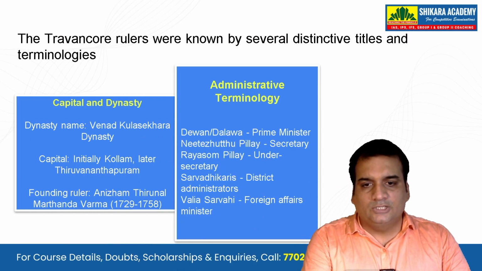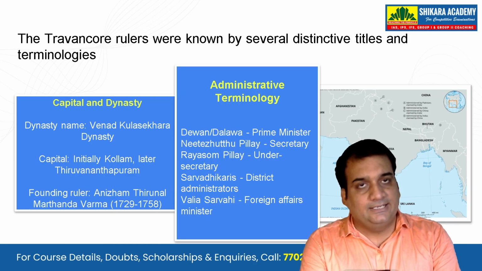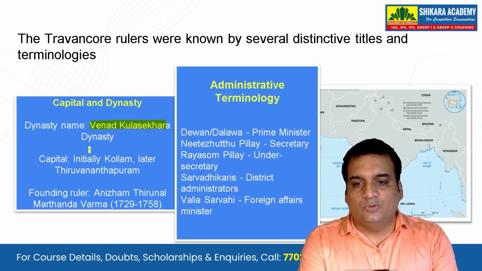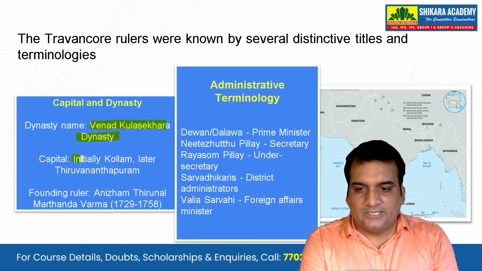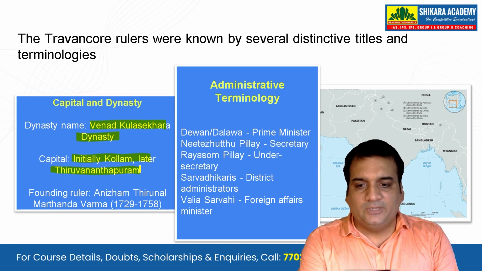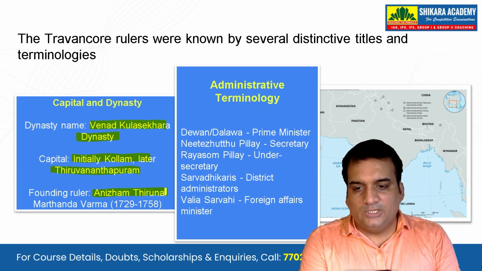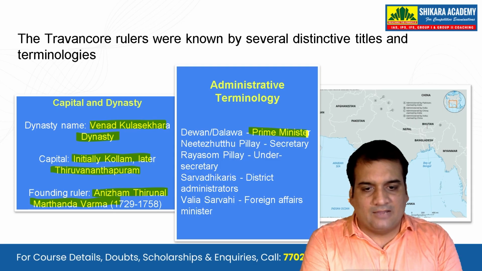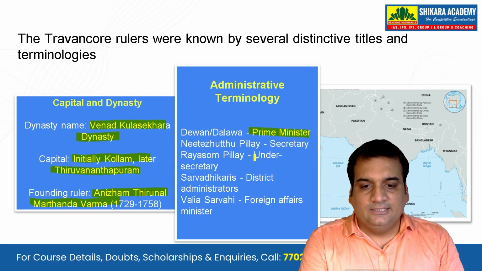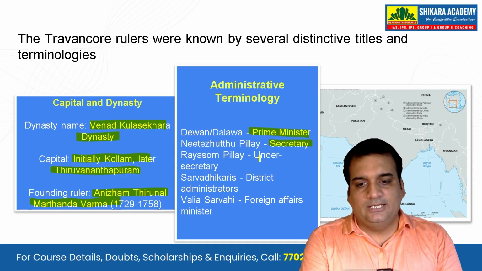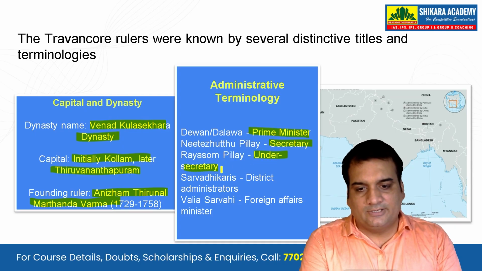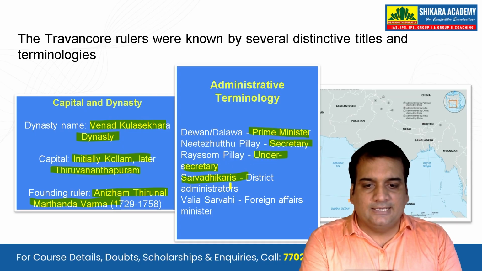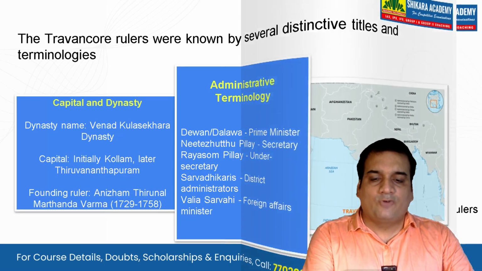The Travancore rulers were known by several distinctive titles and terminologies. The dynasty name was Venad Kulasekara dynasty. The capital initially was Kollam. Later it became Thiruvananthapuram. The founding ruler was Anizham Thirunal Marthanda Varma. And the administrative terminology, if you talk about it, Dewan or Dalawa was the prime minister. Then Neethi Jithu Pillai was the secretary. Then Rayasam Pillai, under secretary. Then we also have the Sarvadhikaris, that is the district administrators, and the Valiya Sarvadhikaryakar, that is the foreign affairs